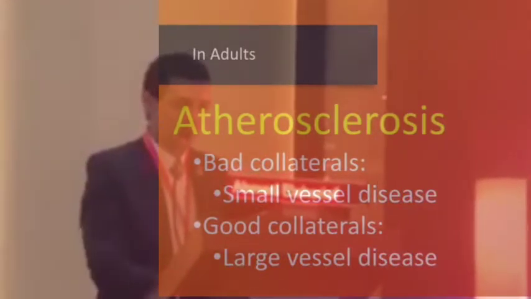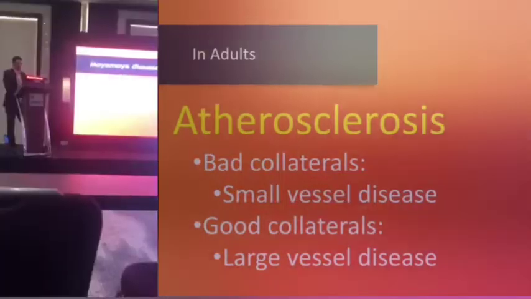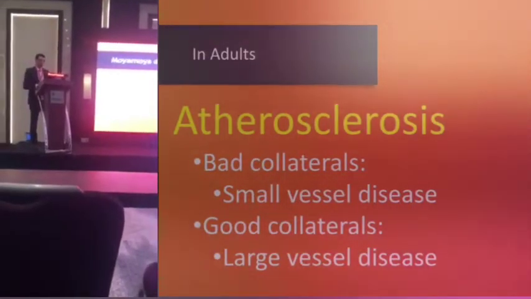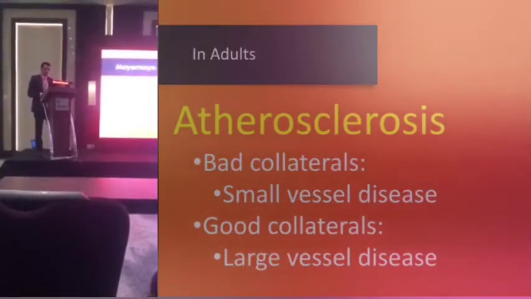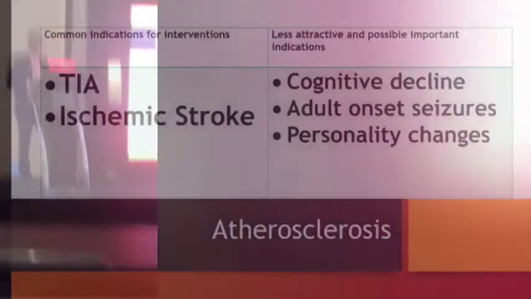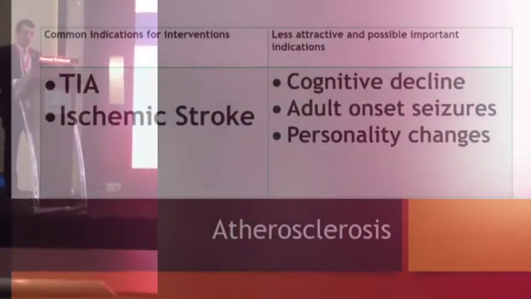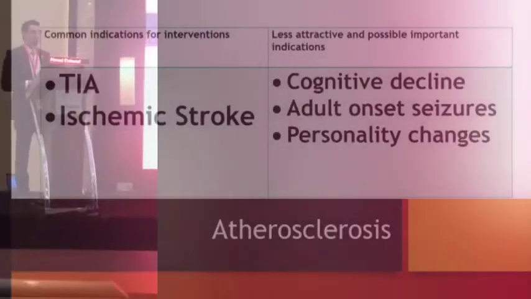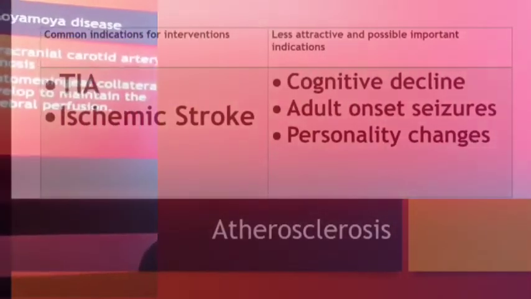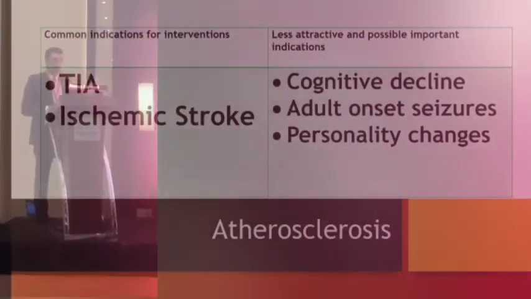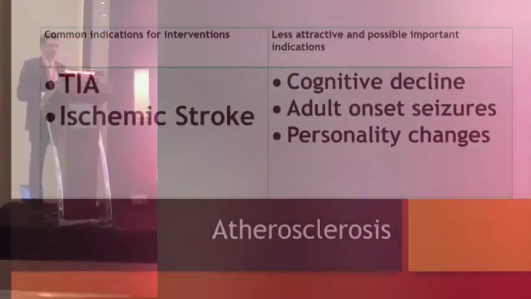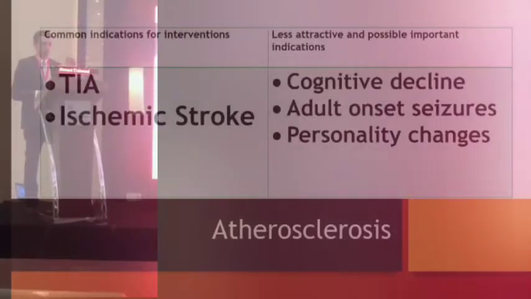There are bad collaterals in atherosclerosis if it is a small vessel disease, but you may find good collaterals if it is a large vessel disease like carotid stenosis. Common indications for intervention in cases of hypoperfusion are TIA and ischemic stroke. Less attractive but possibly important indications are cognitive decline, adult onset seizures, and personality changes.